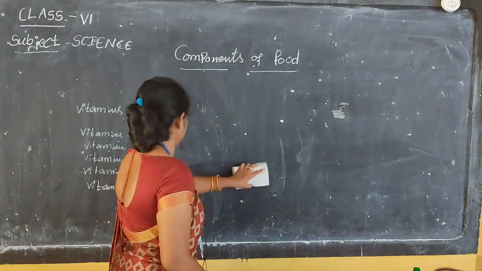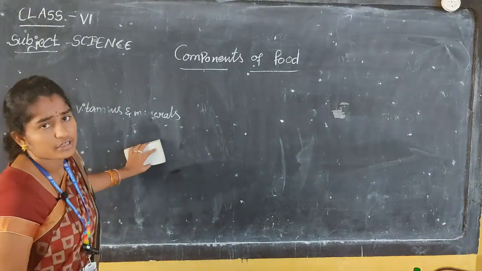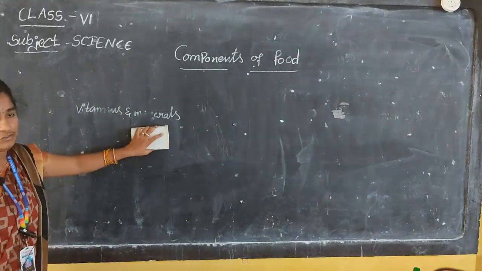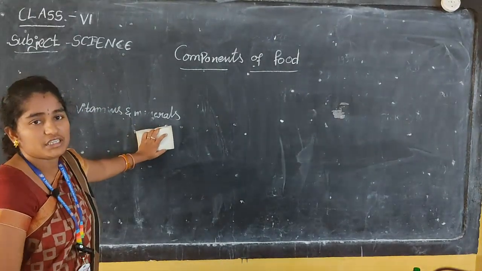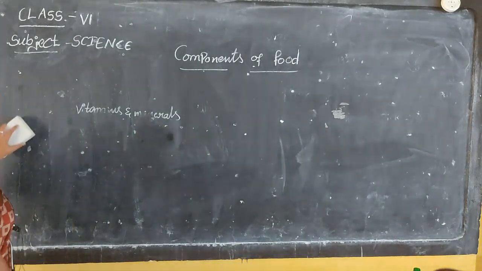Next, minerals. Minerals give energy to our body, and they are present in foods like fish, milk and meat. Certain types of fruits also contain minerals.